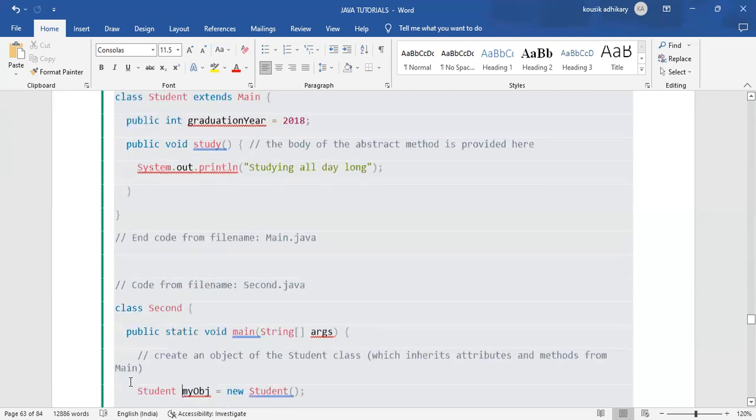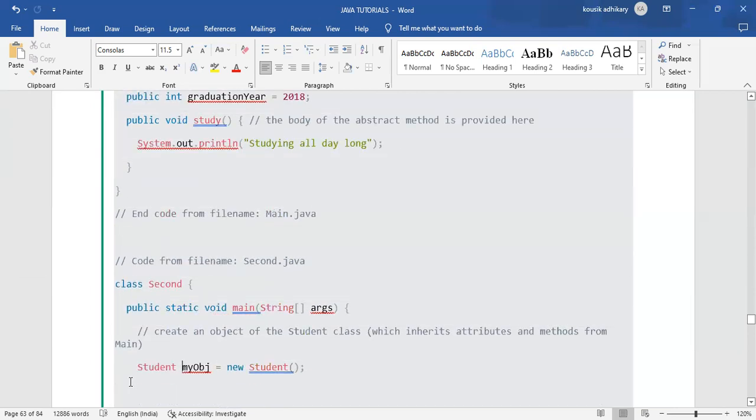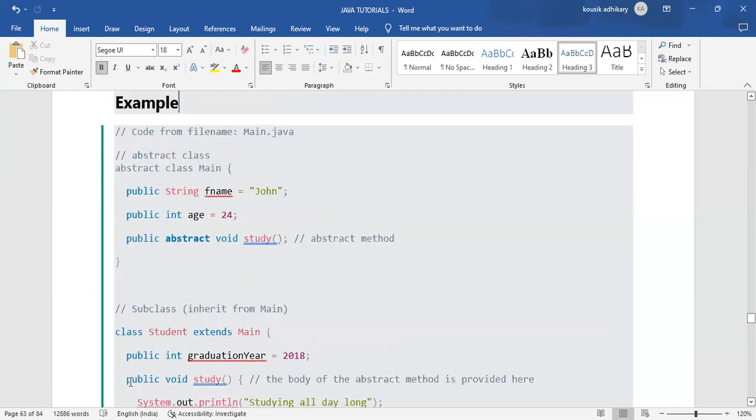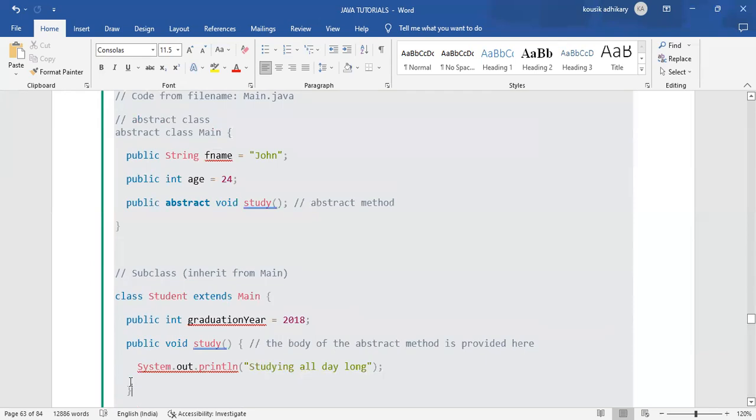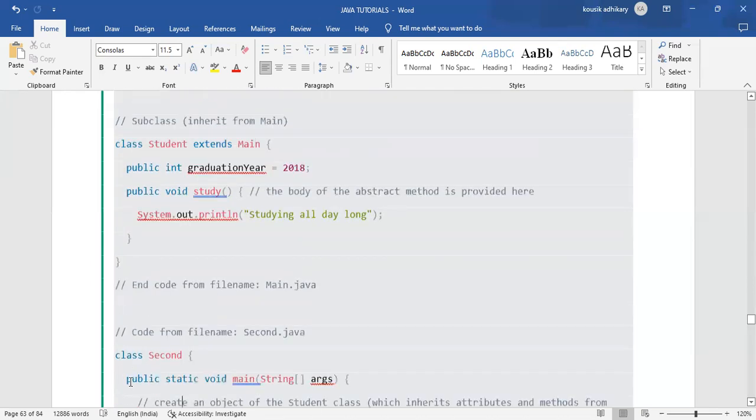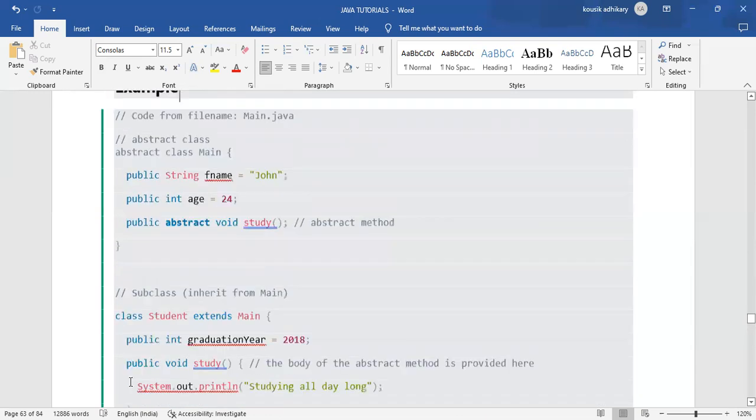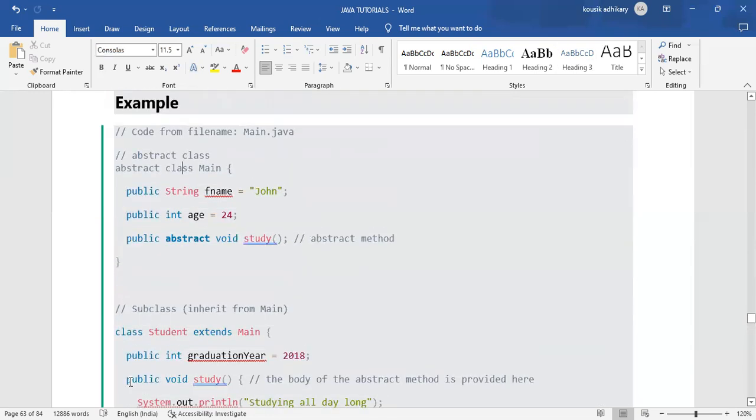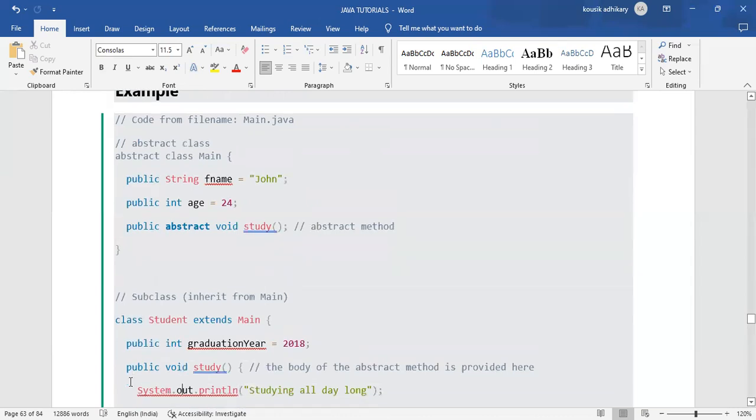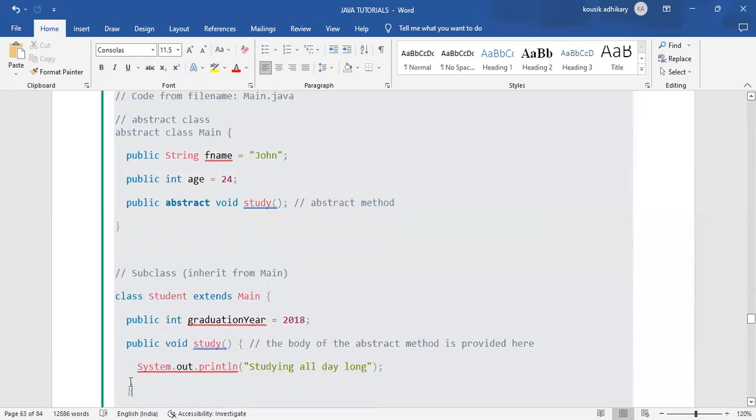After that, this is the abstract class, and this is the subclass of that abstract class. The student class is the subclass of that abstract class. Okay. And this is the abstract class, and this is the subclass of that abstract class. That subclass doesn't have the main method, that is public static void main.